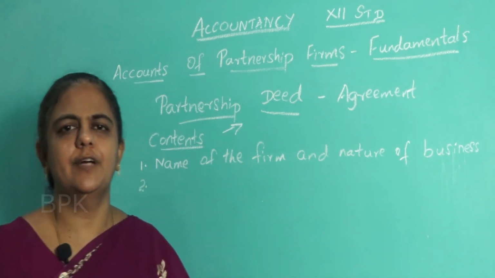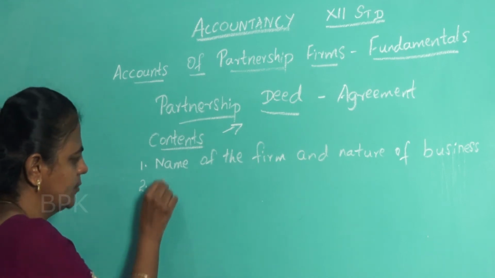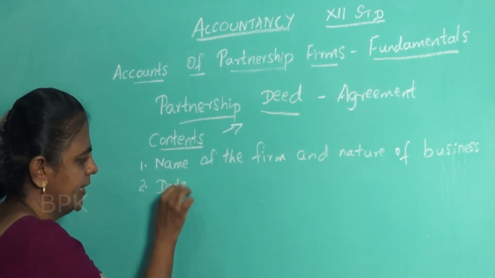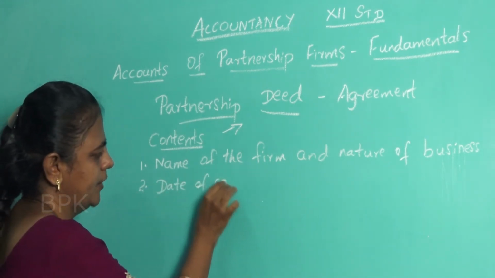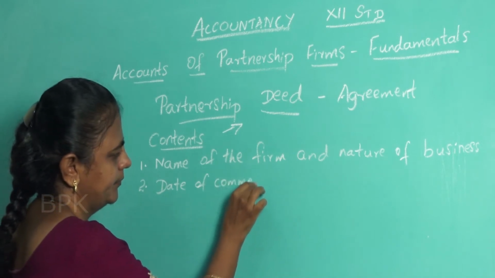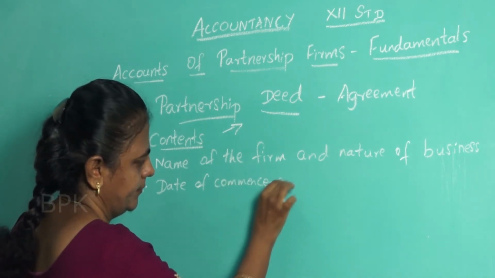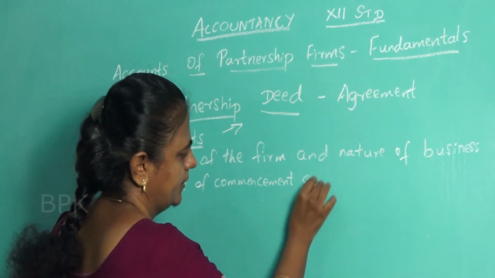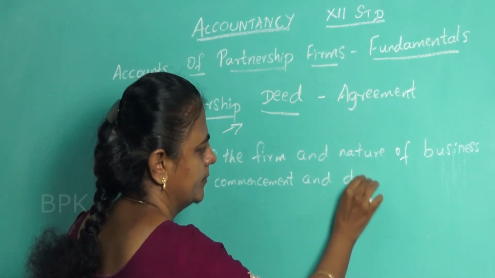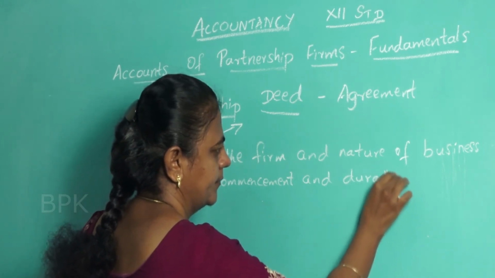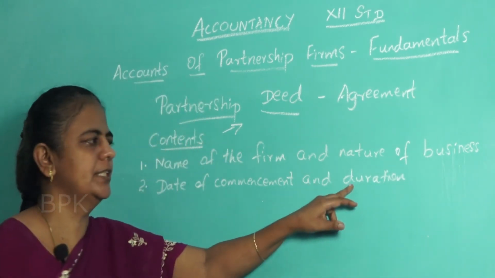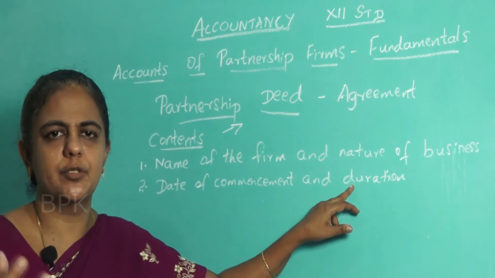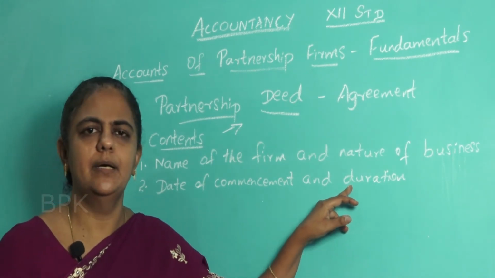Second thing, date of commencement. Commencement means when, on which date you are starting the business. Date of commencement and the duration. What is the meaning of this duration? How long your partnership is going to continue, whether it is going to be a joint venture.